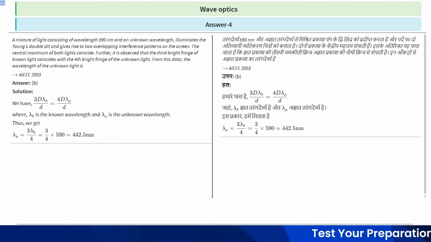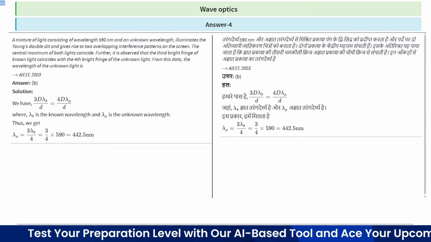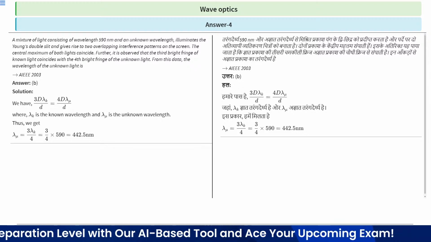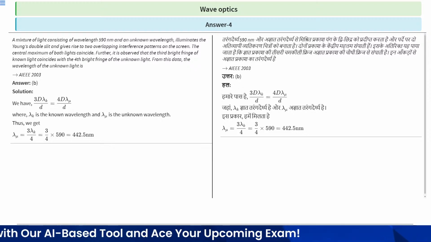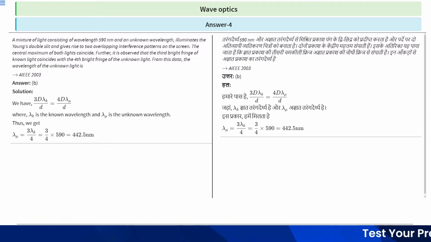So here we will use the formula for the nth maxima, which occurs at a distance, for both cases. So we have 3Dλk/d is equal to 4Dλu/d. So we will use this formula.